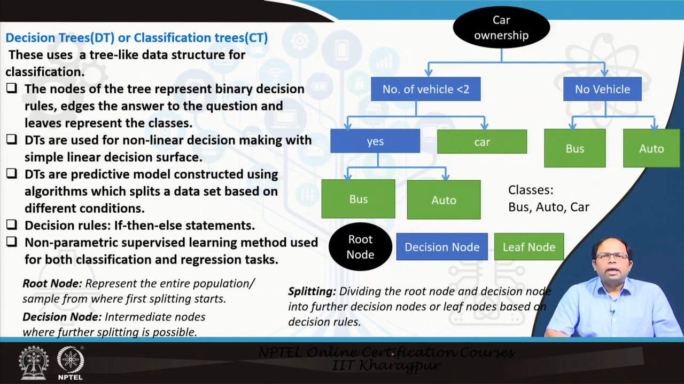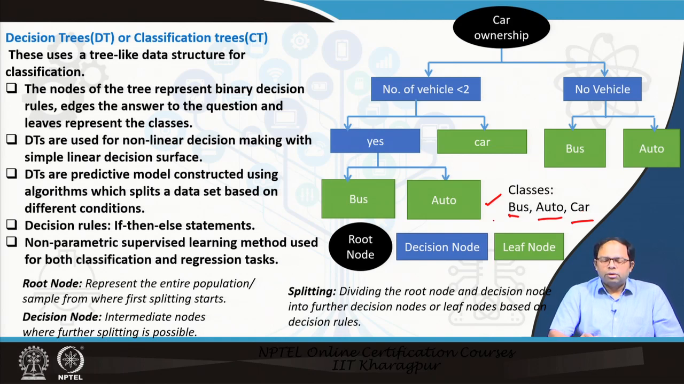Similar to artificial neural networks, we also have decision trees or classification trees, we call them both. This uses a tree-like data structure for classification, and the nodes of the tree represent binary decision rules, edges the answers to the question, and leaves represent the classes. So, these are the leaves, these are the final results. Here we have a mode choice question, there are 3 classes, the classes meaning the outputs. This is either bus, auto rickshaw or car. So, these are the 3 options, and then we have got decision windows.